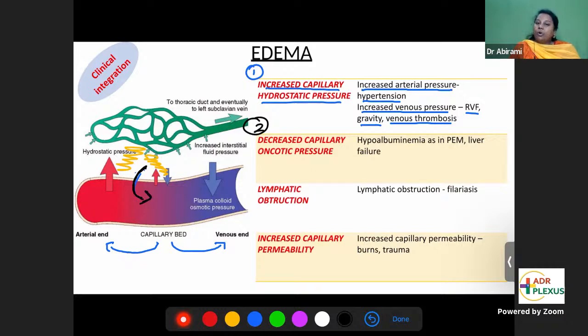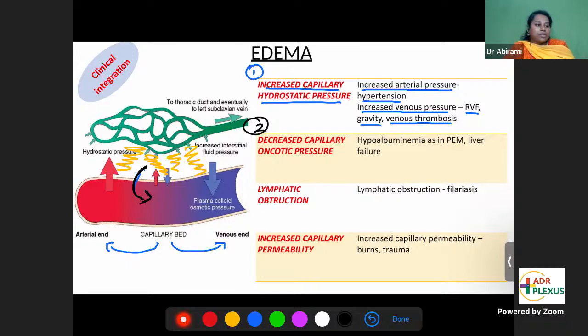But oncotic pressure is exactly opposite. If you have oncotic pressures in the capillaries, that will pull the fluid from the interstitium into the capillaries, because plasma proteins can absorb the fluid. So this is the role of oncotic pressure, pulling the fluid from interstitium into the capillary. If you have decreased oncotic pressure, it means this pulling force is decreased. So fluid is not pulled from interstitium into the capillary. So fluid accumulates in the interstitium itself, thereby resulting in edema. Decreased capillary oncotic pressure can also result in edema.